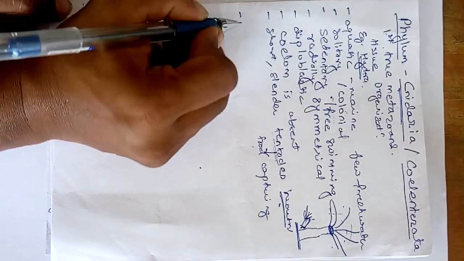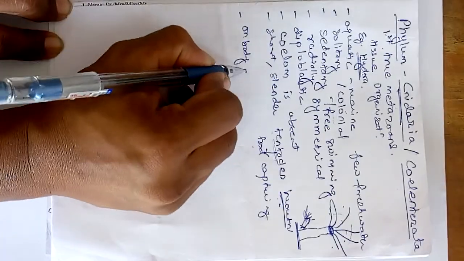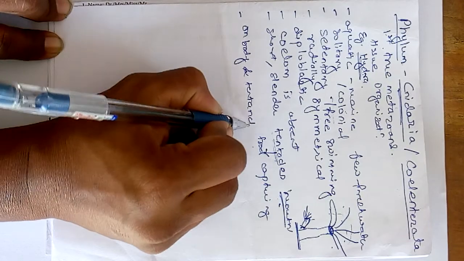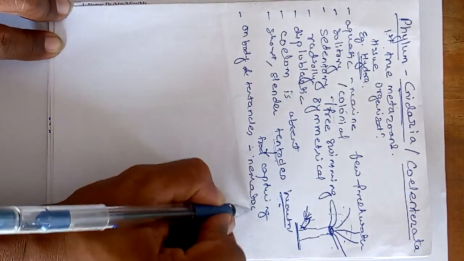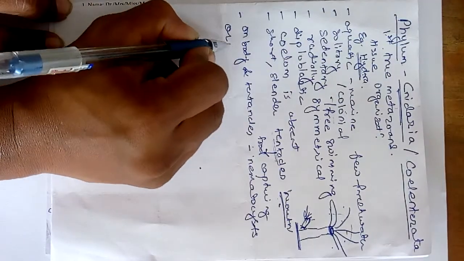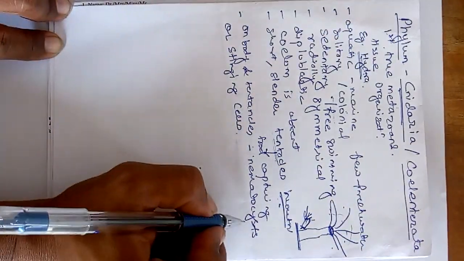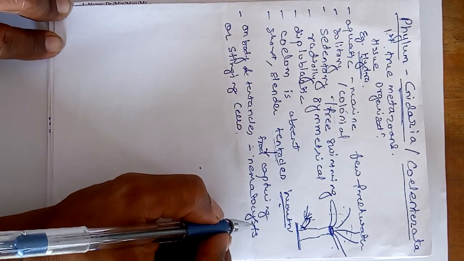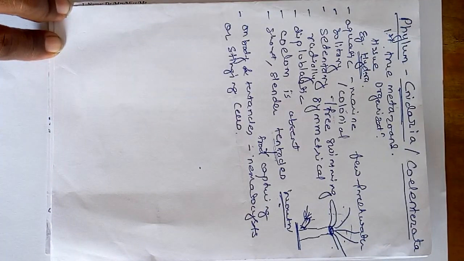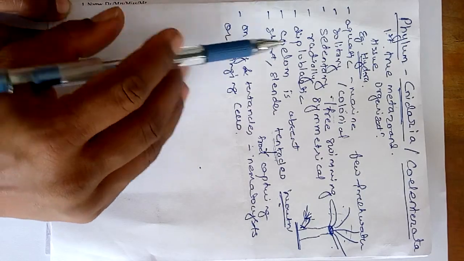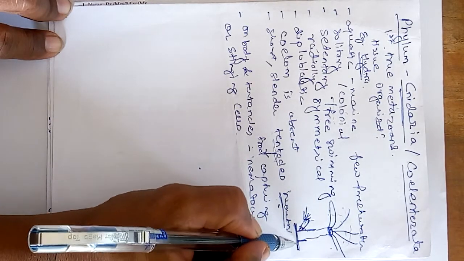Then the next point is that on the body as well as at the tip of the tentacles, specific cells are present. We call those cells the nematocysts, or we also call them the stinging cells. Now these stinging cells, or nematocytes, serve for adhesion, offense and defense, as well as for capturing the food material. Because already we said that some of the animals are sedentary. Sedentary means what? Suppose, if we take the example of hydra, the hydra remains attached to the substratum.